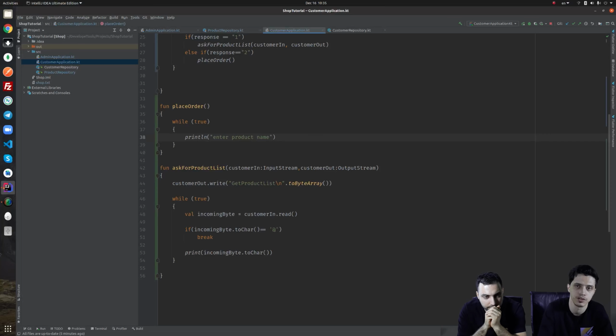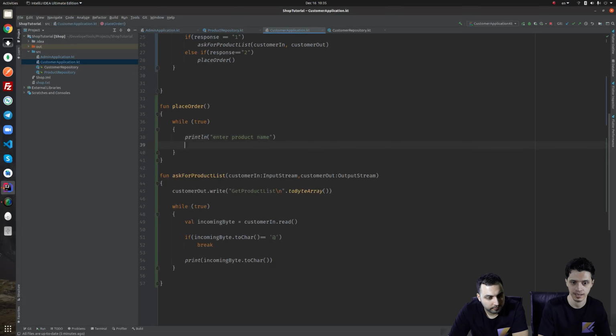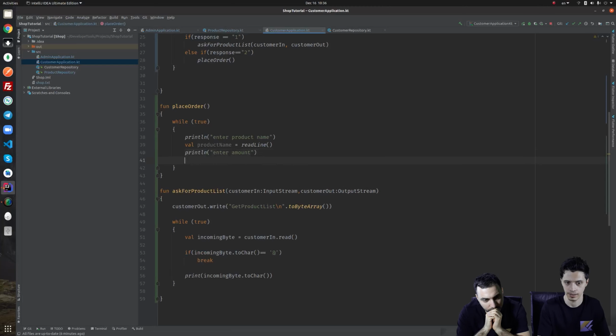The customer says, for example, Apple. Then we say how much, for example. Then it will say the amount, and then at the end it will say, okay, my order is done. Then we will send this message to the admin after taking the order from the customer itself. So println enter product name. Then immediately after that, product name equals read line. Then we say enter amount, and then again we ask for the amount, read line.